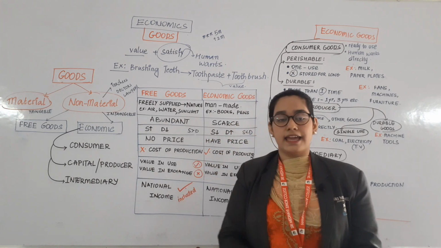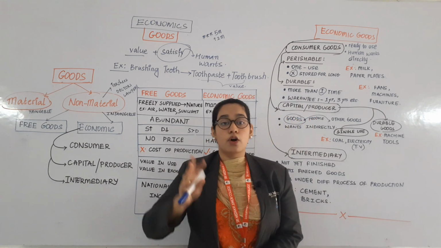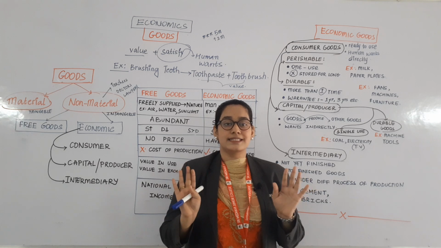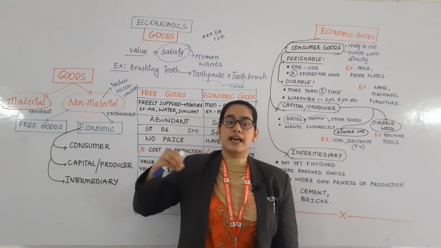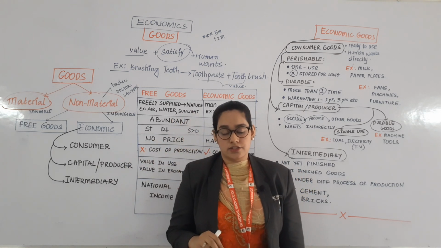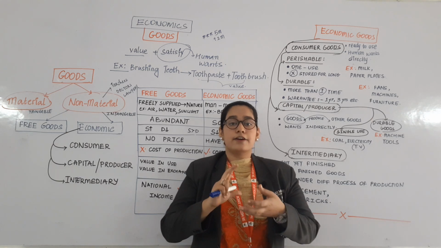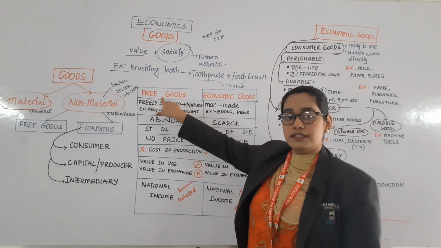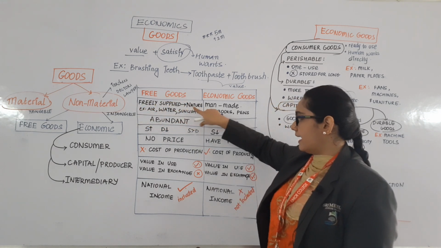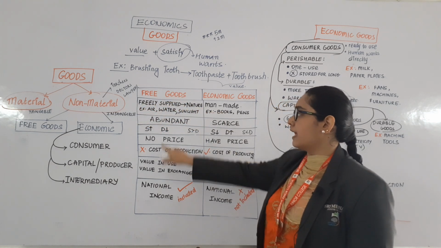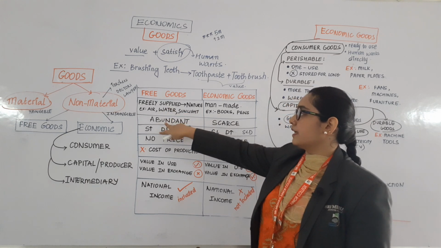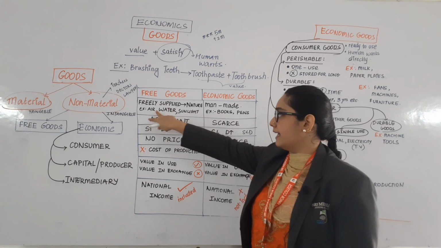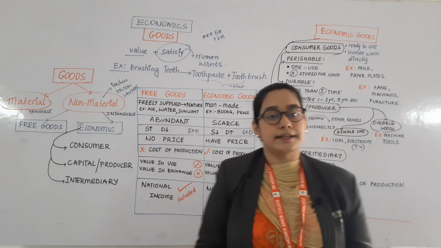Are you making air or sunlight or water? No, we human beings are not making these goods, they are freely supplied by the nature, or you can say that they are a free gift of nature. So free goods have examples like air, water and sunlight.